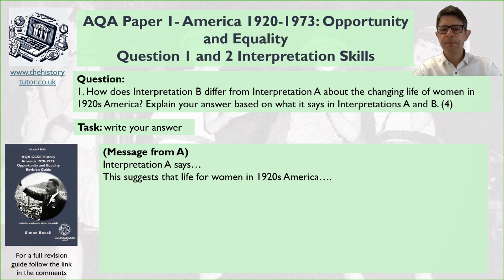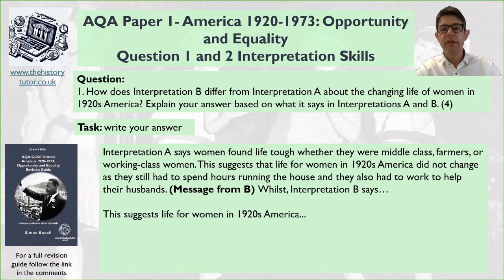Okay, so here's my idea. I've said interpretation A says women found life tough, whether they were middle class farmers or working class women. So this suggests that life for women in the 1920s did not change, as they still had to spend hours running the house and they also had to work to help their husbands. So you see what I've done? My suggestion is the wider meaning. I have to apply a little bit of my understanding of the topic. It doesn't need any great knowledge, but it definitely needs my understanding.